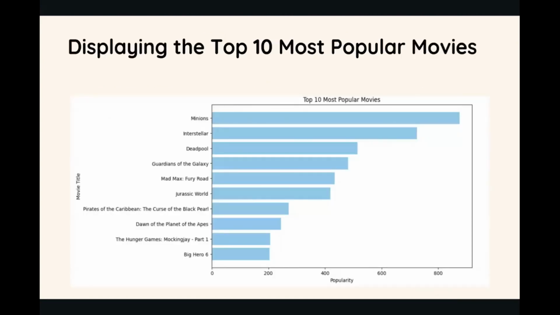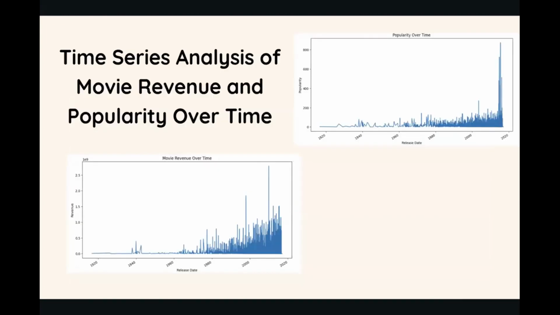So as part of our EDA, we have performed a few analyses on the datasets to understand what our dataset is and where it stands. For checking for outliers, we used box plots, and for checking the correlation between two columns, we used a heat map. And you can see that we are displaying the top 10 most popular movies present in our dataset, and we see Minions as the top movie.